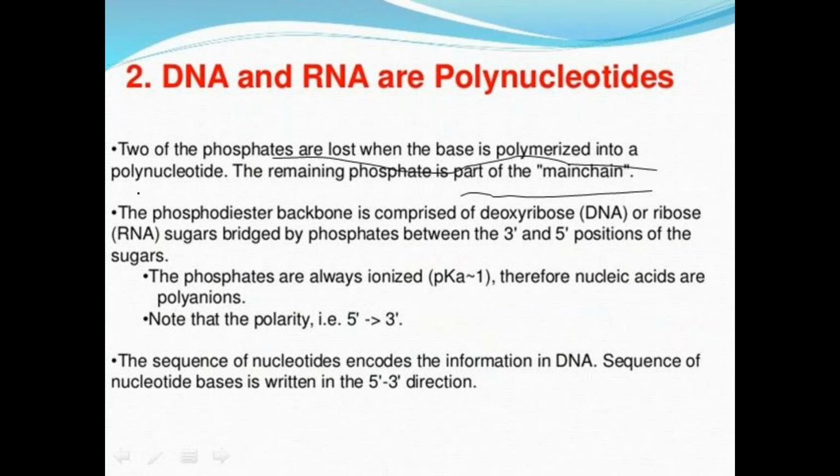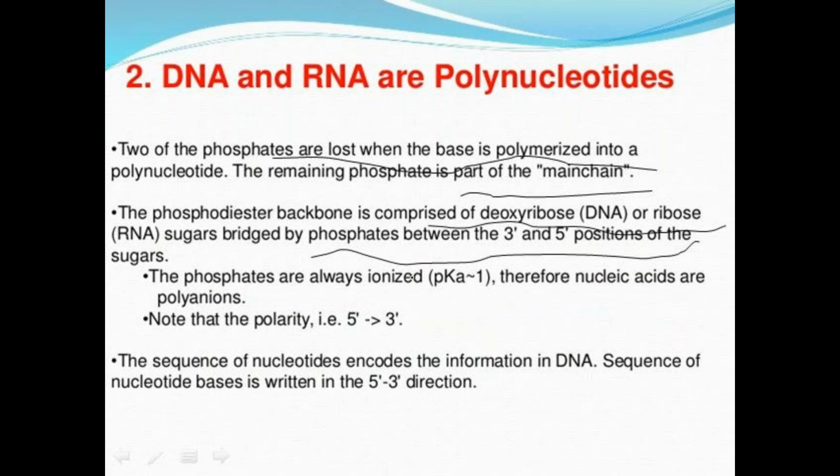This phosphodiester backbone mainly comprises deoxyribose or ribose sugar units that are bridged by phosphates between the 3' and 5' positions of the sugars. That is what forms the backbone.